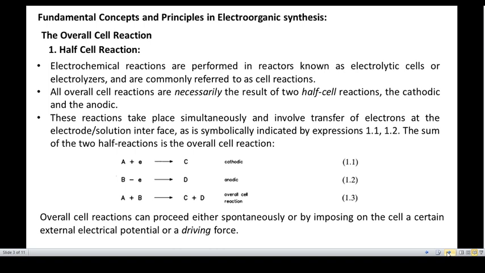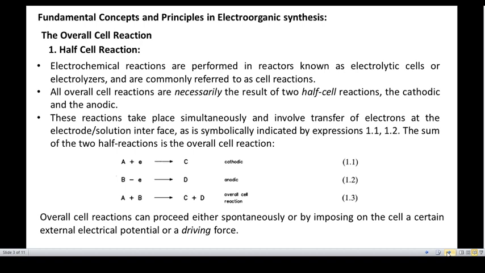On the cathode there occurs the electronation reaction. On the other hand, on the anode there occurs oxidation, or loss of electrons.